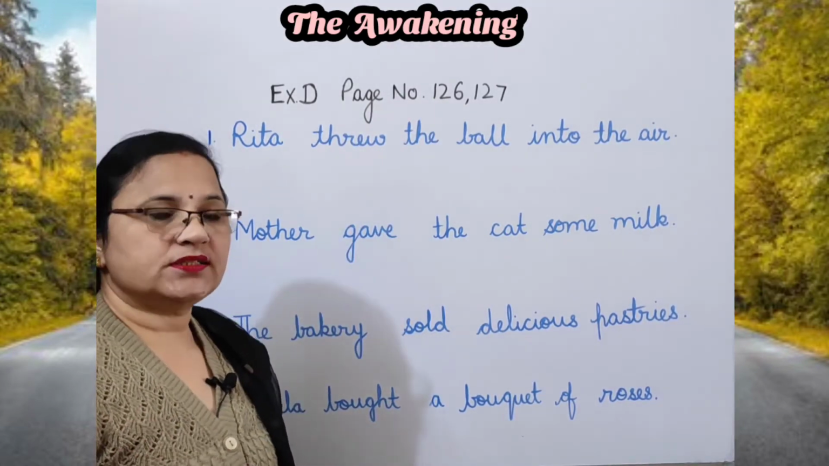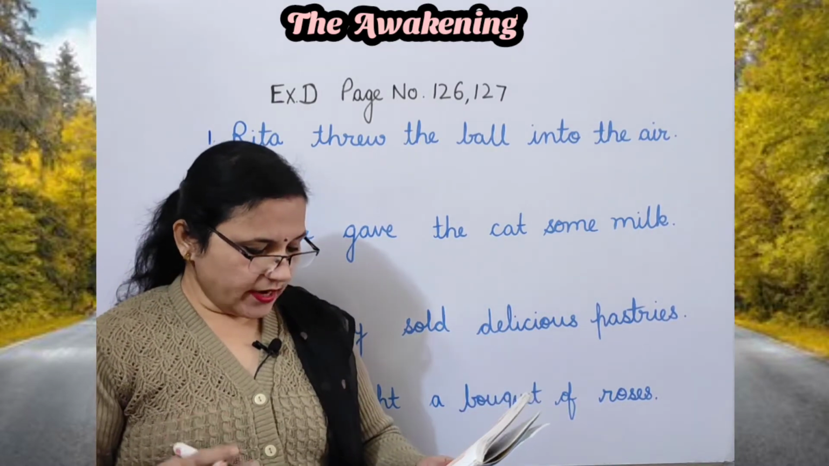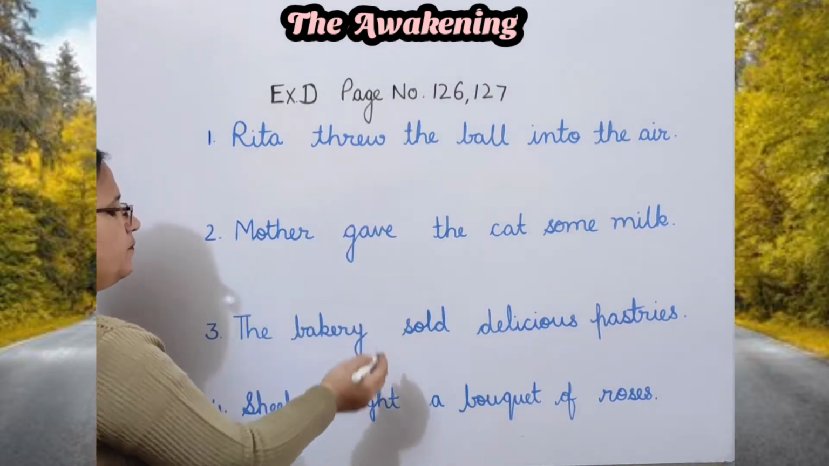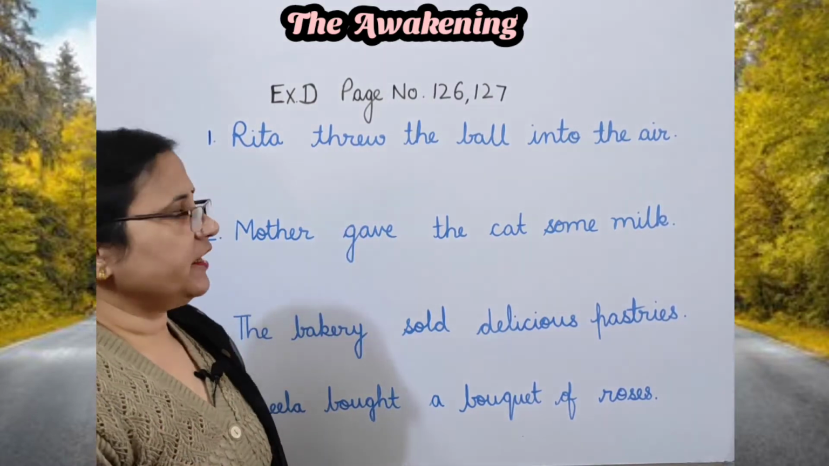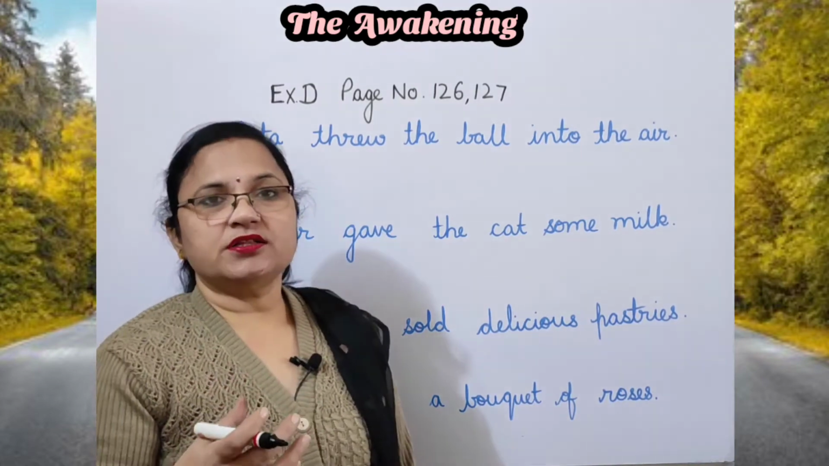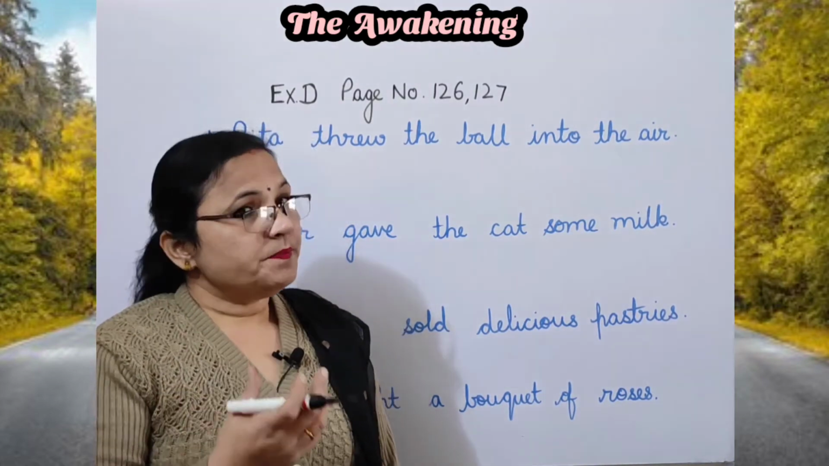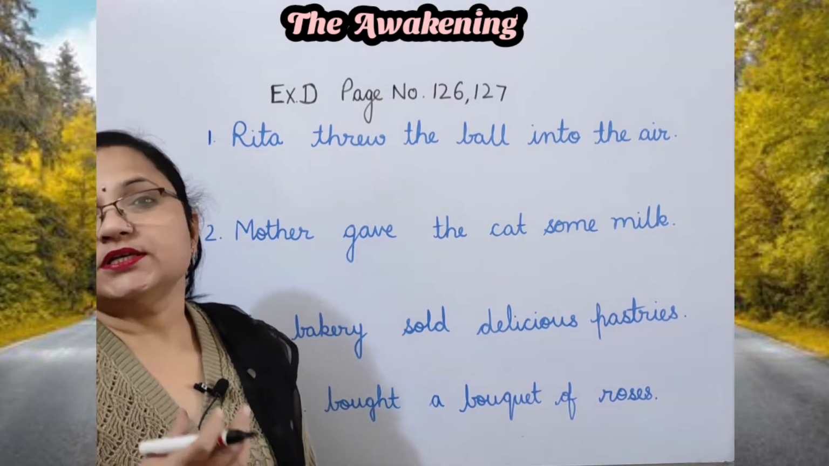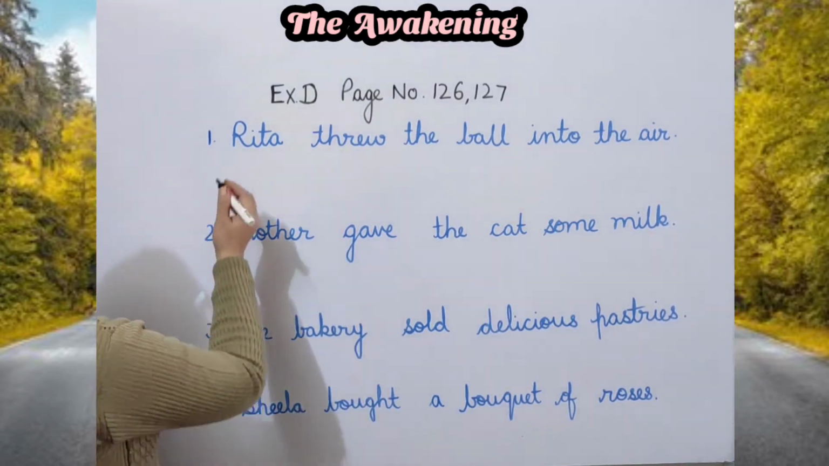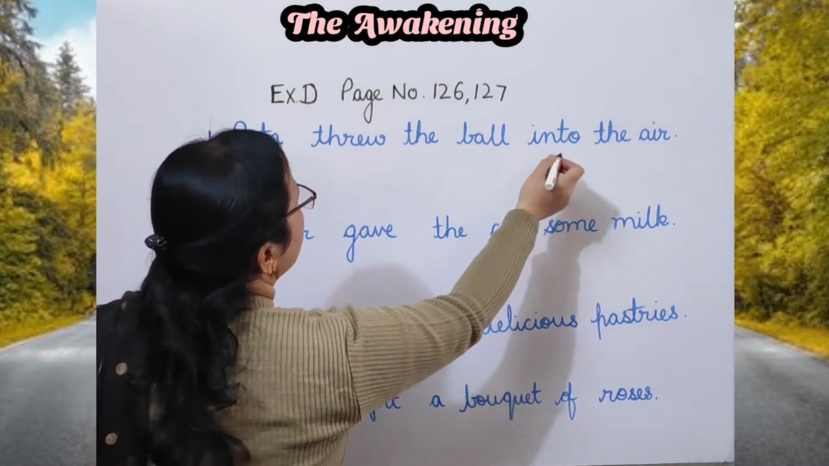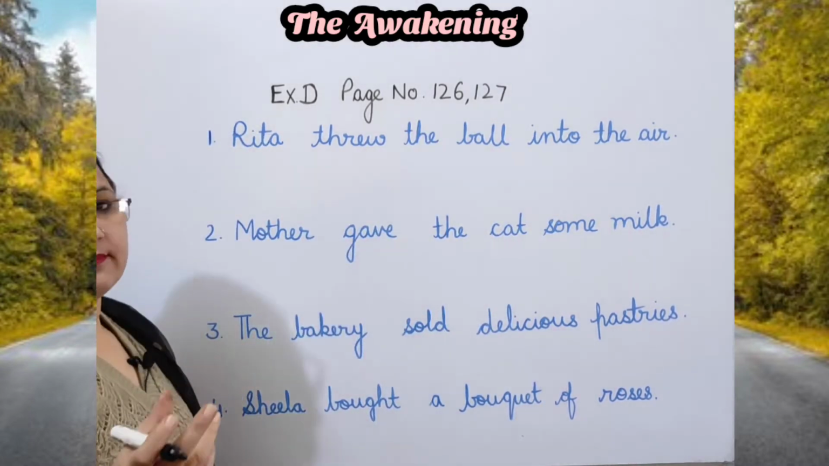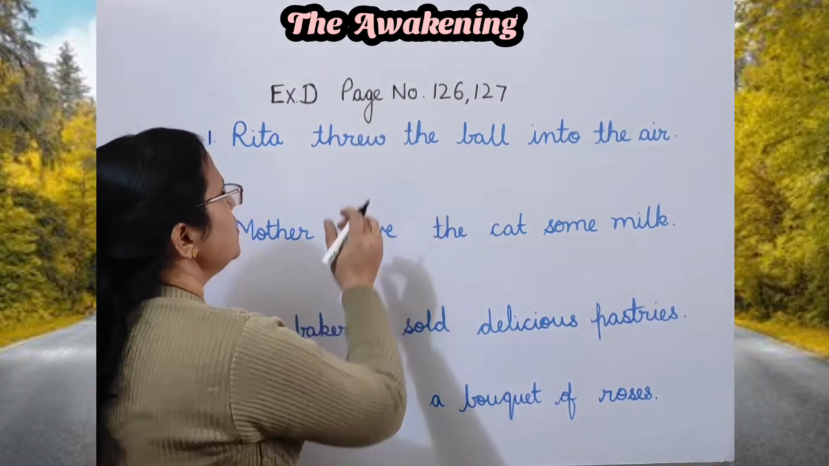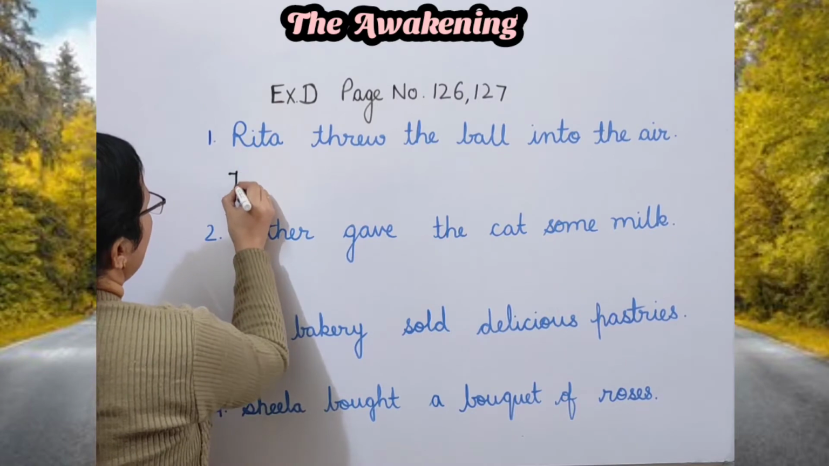Now next we are going to do exercise D, which is given on page number 126 and 127. The exercise is rewrite these sentences into passive voice. इन sentences को आपको passive voice में change करना है. अब passive voice में change करते समय क्या ध्यान रखना है? In passive voice, the subject becomes the object and object becomes the subject. Now here let's do this. Rita threw the ball into the air. Now what is subject? Subject is here Rita. And what is object? Object is the ball. So let's begin with the ball